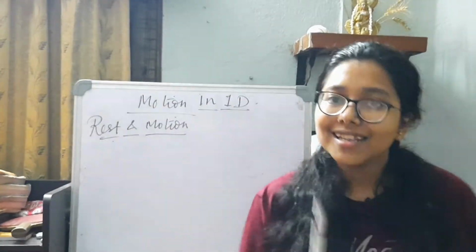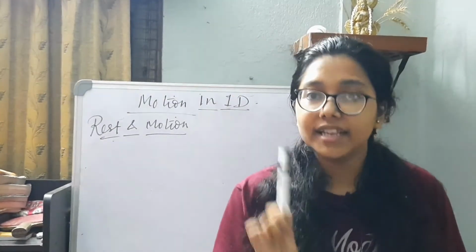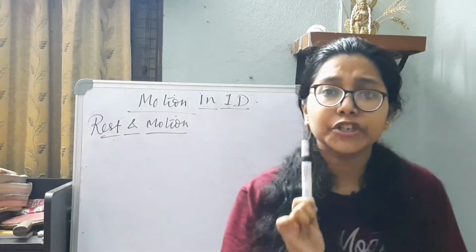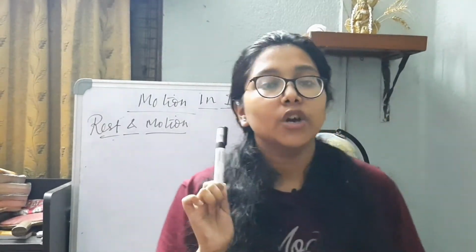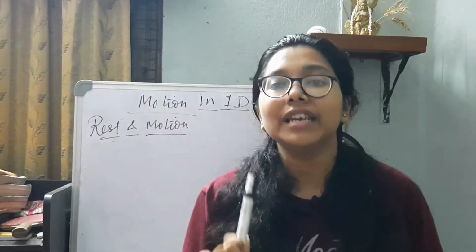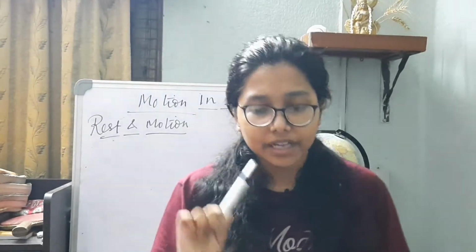A body is said to be at rest. Hear me very carefully: a body is said to be at rest if it is not changing its position with respect to its immediate surroundings. Immediate means just at that point of time, whatever things are present in its surroundings. In the same way, a body is said to be in motion if it is changing its position.